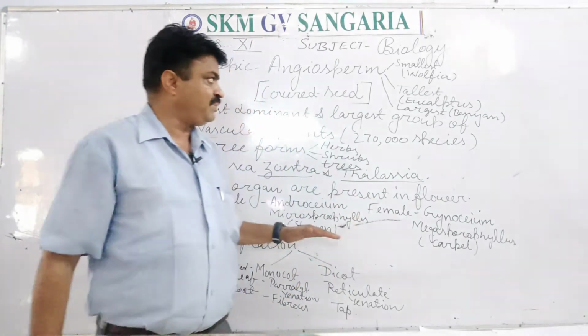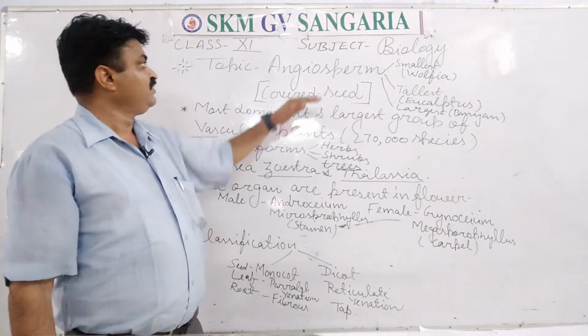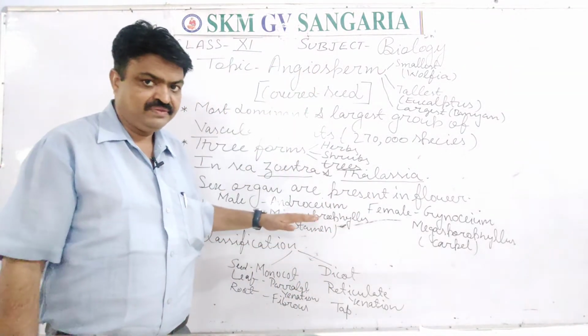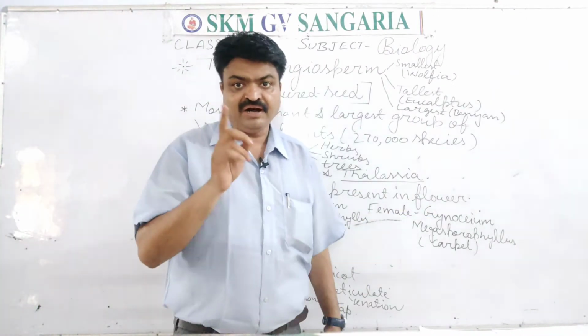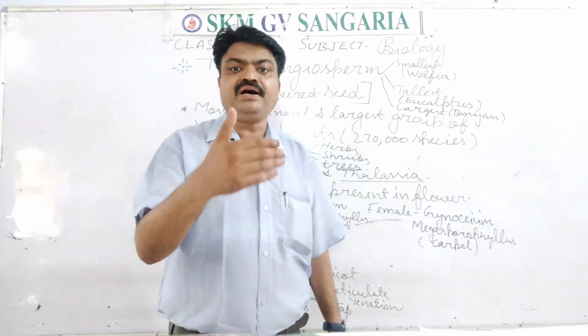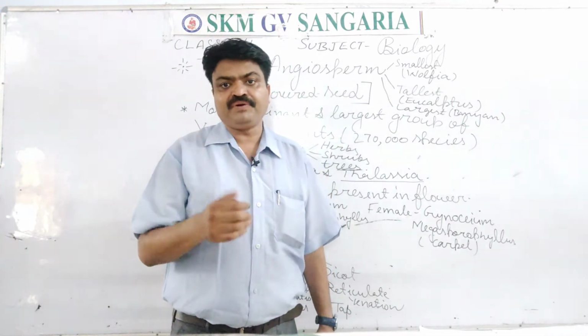Means all the plants in general are produced by the sexual mode of reproduction, but some plants are also produced with the help of vegetative propagation.